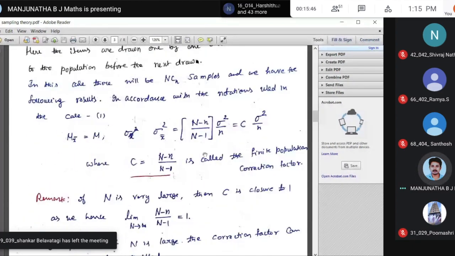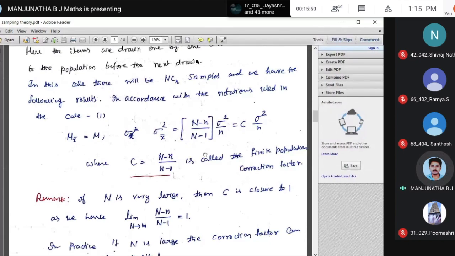But in this case, without replacement, that is equal to sigma square by n into capital N minus small n divided by capital N minus 1, that is equal to C into sigma square by n. What is C? C is called the finite population correction factor. Capital N minus n divided by capital N minus 1 is called the finite population correction factor.